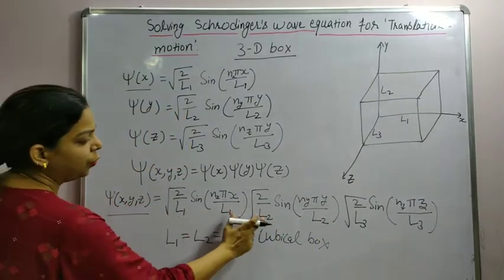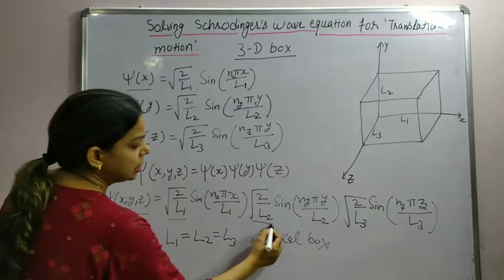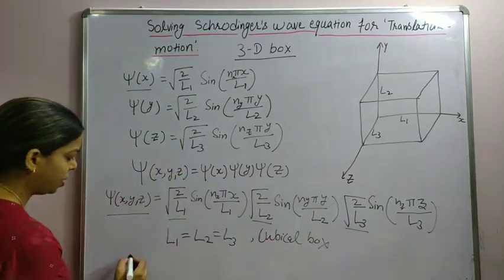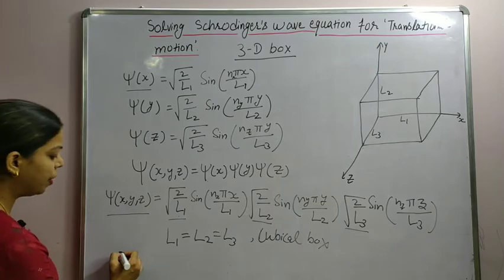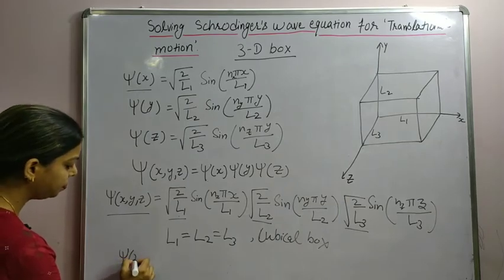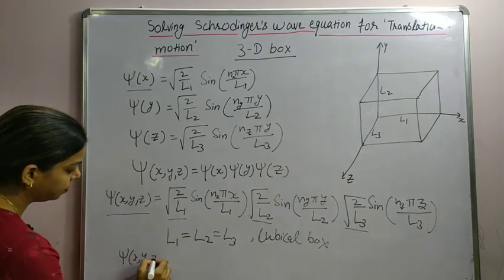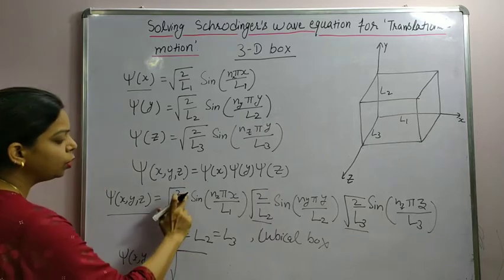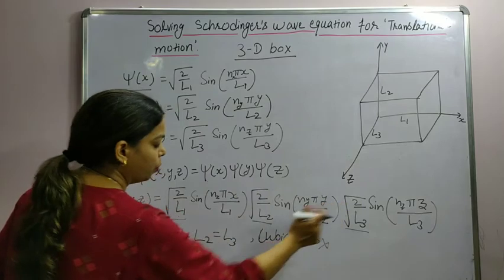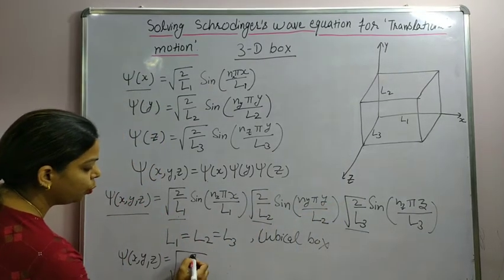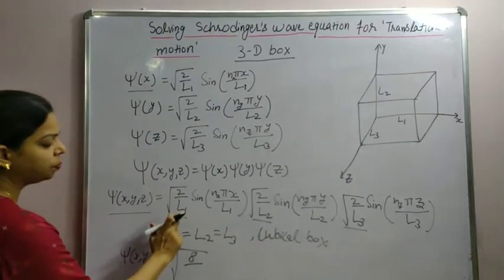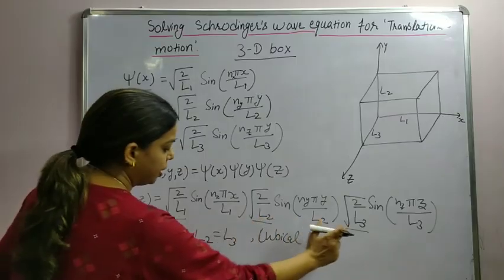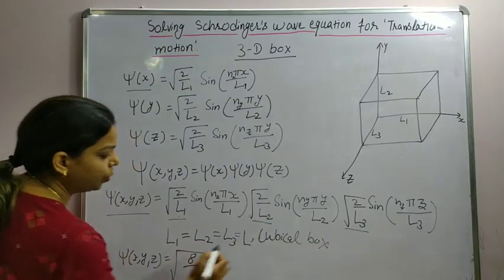So all these three factors will be the same. Hence, the wave function will become root of 2, 2 and 2, this will be 2 cube, 8, over L, L and L. Let's call it equal to L.